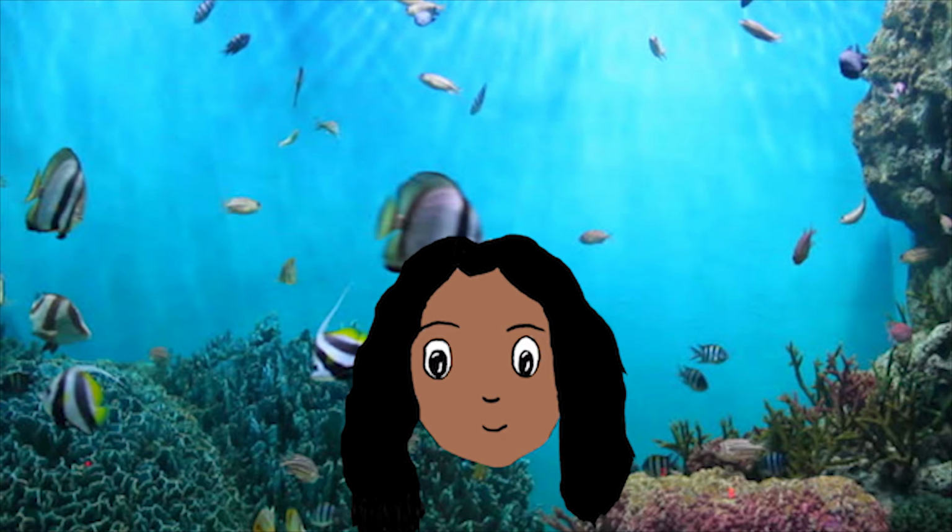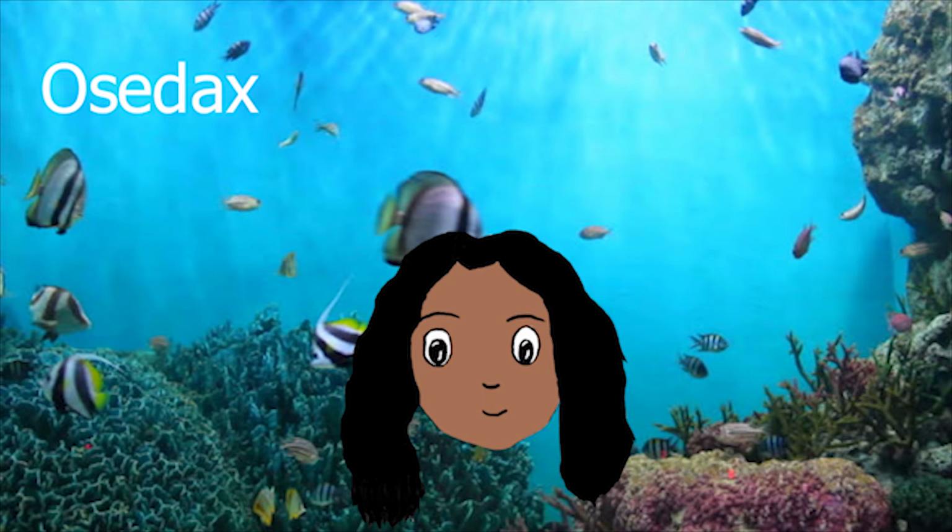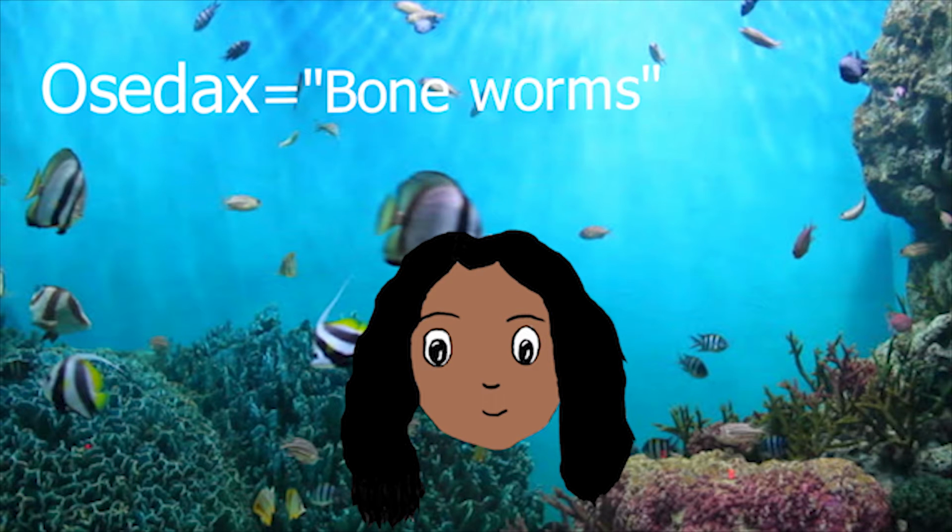Well, it is kind of implied in the name really, when organisms display dwarfism but with normal sexual development, which means they may be much smaller in size compared to their peers, but still be sexually mature and fully able to reproduce, just like those around them. In order to explain sexual dwarfism, I would have to use the genus of polychaetes called Osedax, or more commonly known as bone worms or zombie worms. We will see why they're called these names in a minute.